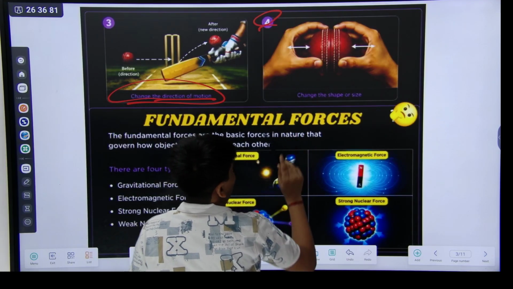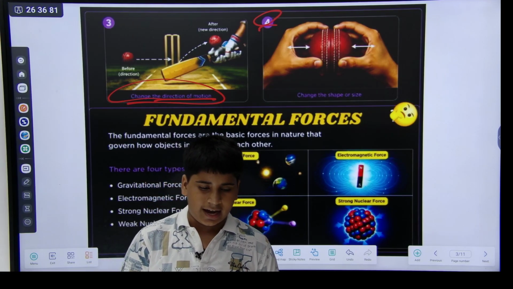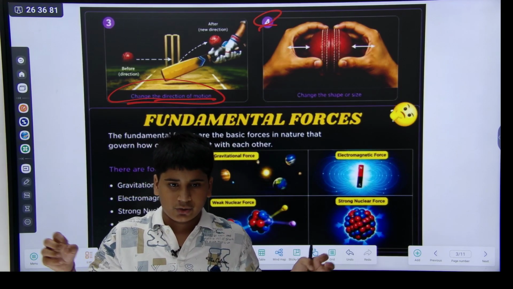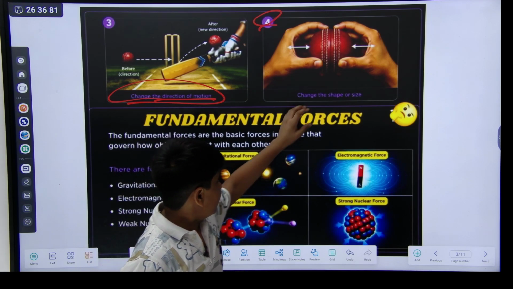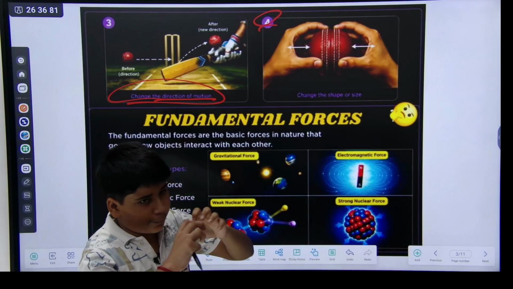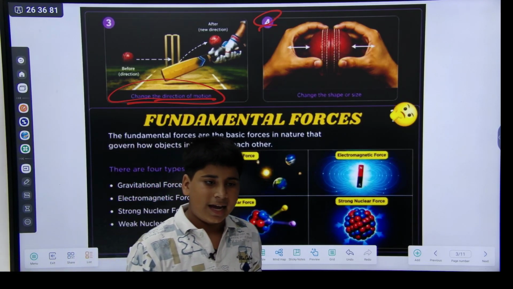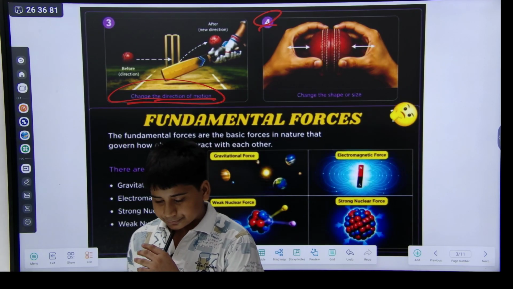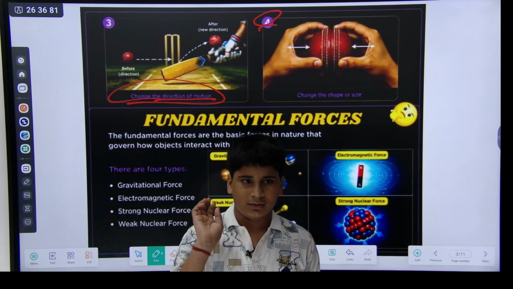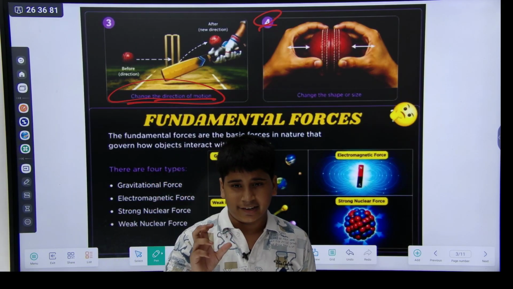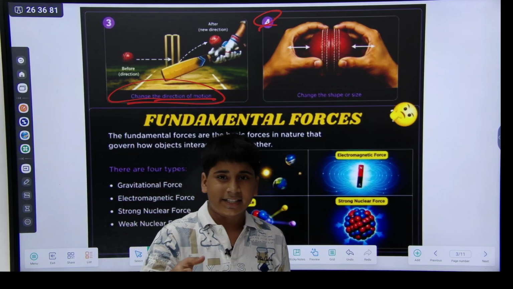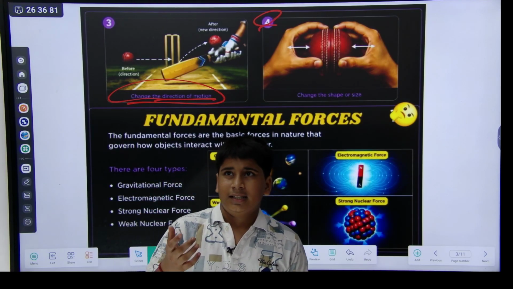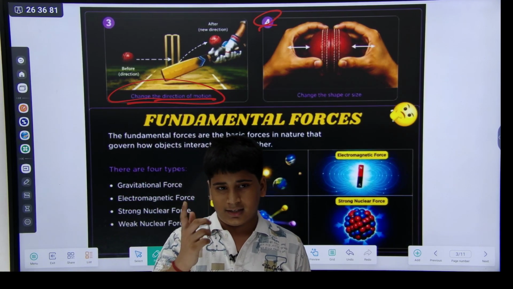Fourth, it can also change shape. Like with a jelly ball, you can change its shape with force. It's a ball, and when you push it very hard, it changes its shape. Also, when we play cricket with a stumper ball and you do bowling, in the air it changes its shape. It is spherical, and it becomes egg-like in shape.